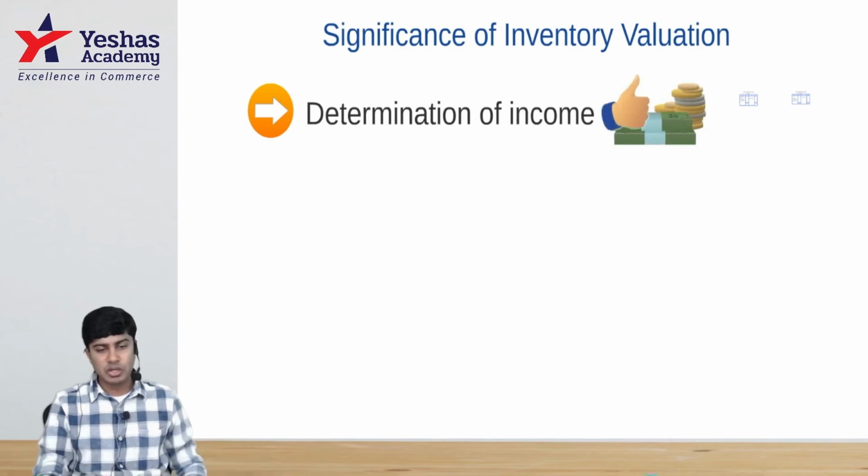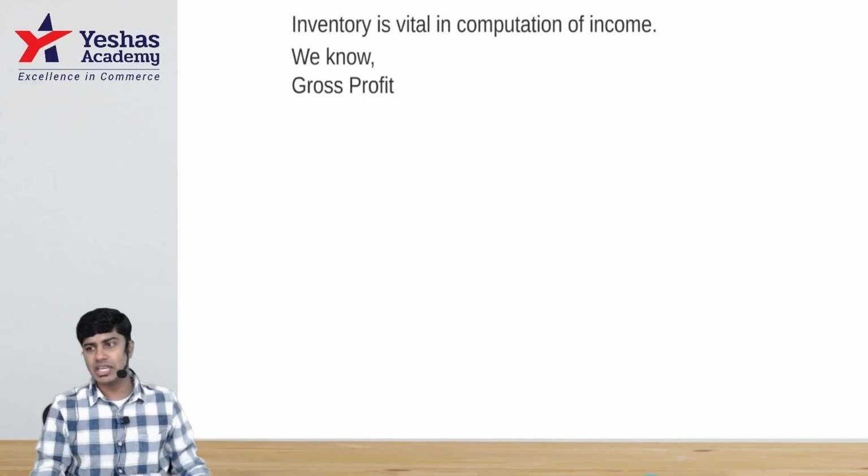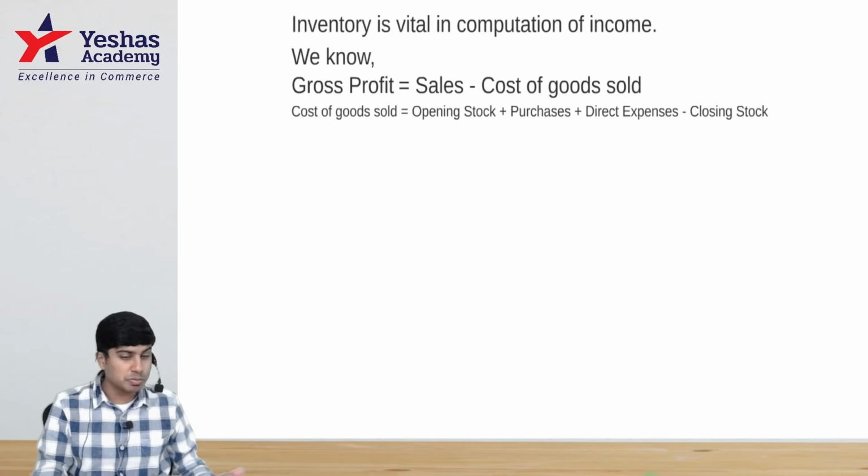Let's begin. Have a look at this now. This is the information that's given to us, and using that we'll see how to find GP. You all know the formula for GP is sales minus cost of goods. Do you also know that cost of goods is opening stock plus purchase plus direct expense minus closing stock?